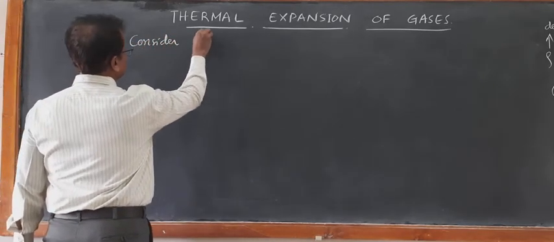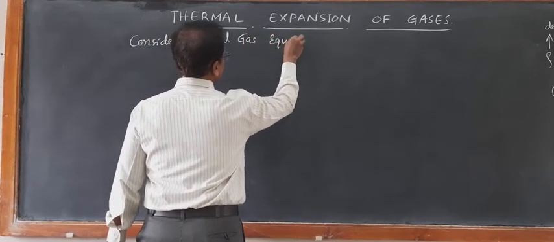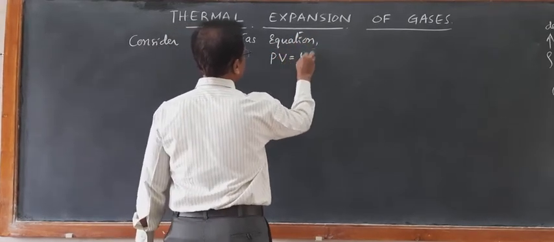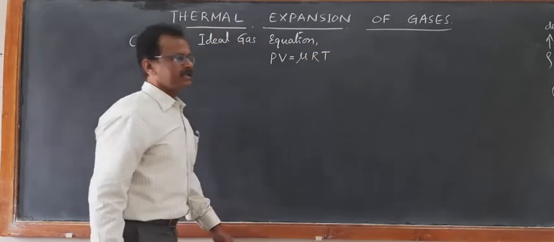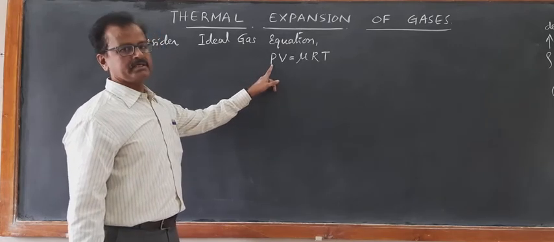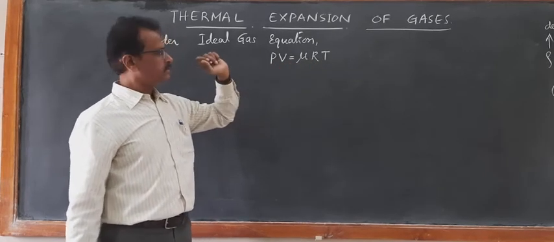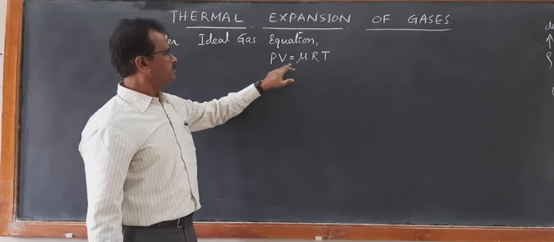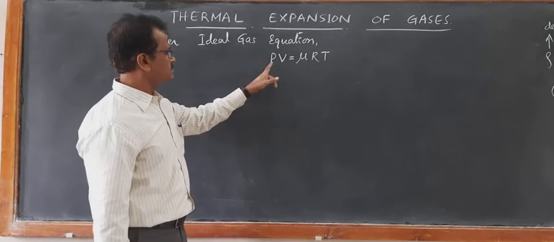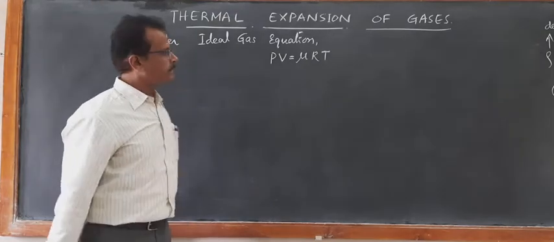Consider the ideal gas equation. We know that PV equal to mu RT is the ideal gas equation, which relates the variables that define the state of a gas, such as pressure, volume and temperature. They are related with the help of PV equal to mu RT, where mu is the fixed number of moles. So it relates pressure, volume, amount of substance in terms of moles, and the temperature.